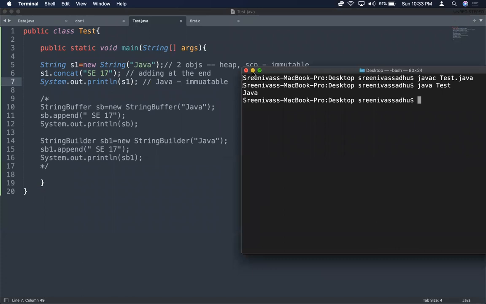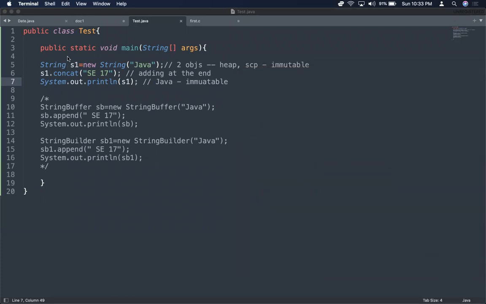So what actually happens here, S1 is referring to Java, and that is there in the heap. And of course, in SCP also the Java string was there, but there is no reference. Then when I say S1.concat of SC17, a new string is going to get created, like Java SC17. Because it's a string literal, it is going to get created in SCP, and it has no reference. S1 will not be pointing to that because it is immutable. S1 points to heap only.